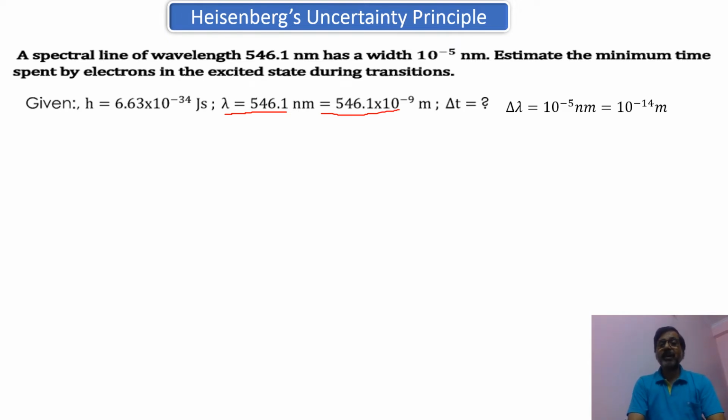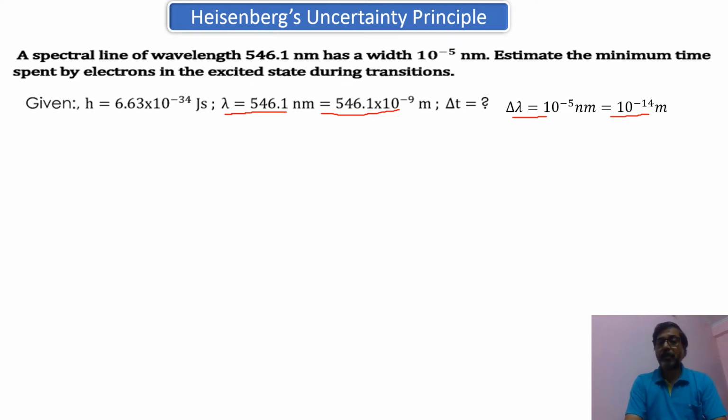The width of that wavelength: any wave which is going to pass will have a particular width. So delta lambda, the width of that, is given as 10 to the minus 5 nanometer. Again, this has been converted in terms of the meter. So it has been multiplied by 10 to the minus 9, and it will become 10 to the minus 14 meter. All right. Estimate the minimum time spent by the electron in the excited state during the transition.